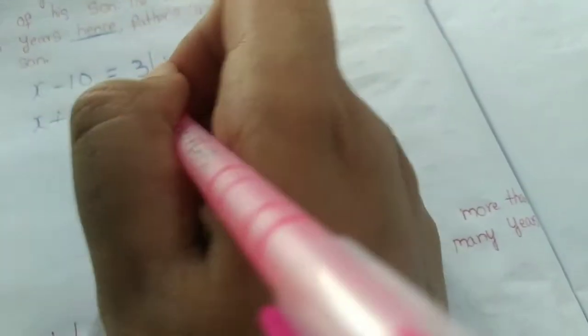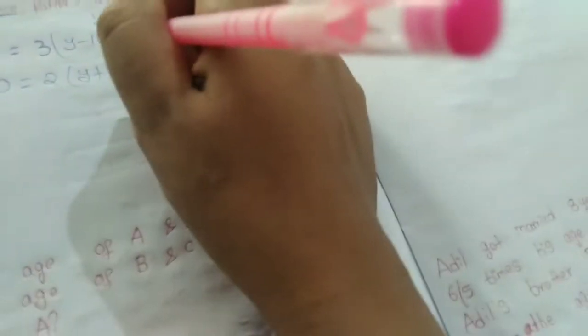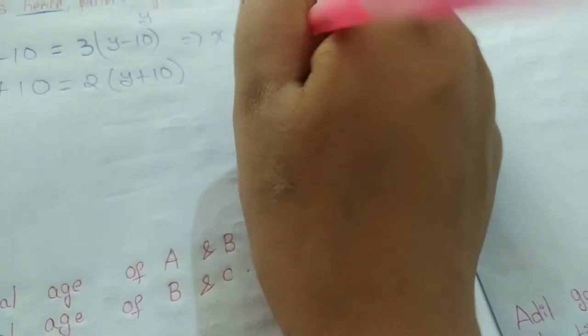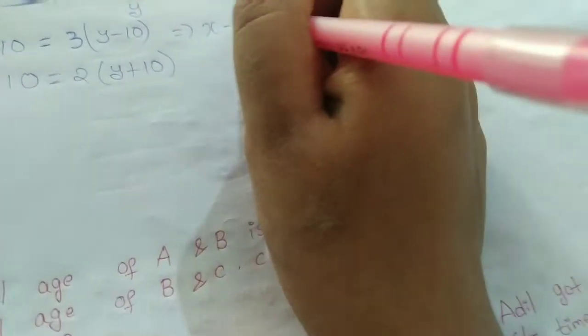Next, 10 years hence means plus. So father's age will be twice: x plus 10 is equal to twice y plus 10. Solve these equations. x minus 10 is equal to 3y minus 30.